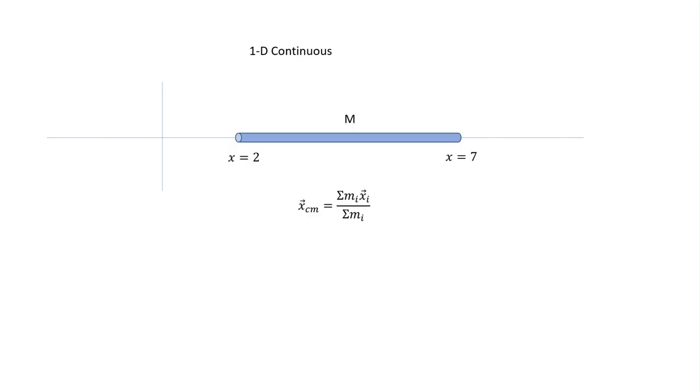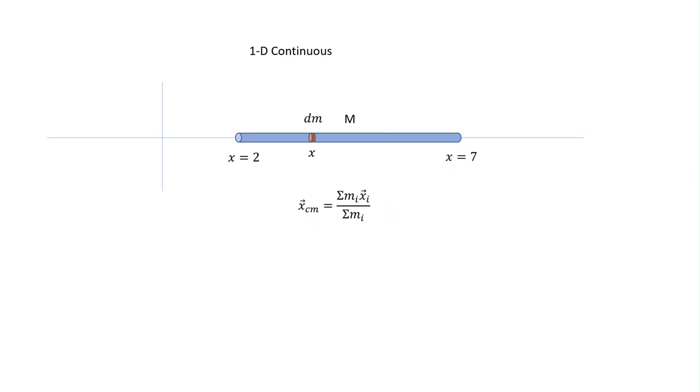So now let's get crazy. Okay, here we go. 1D continuous. So here's my formula. It should still work. The problem now is I have one end at x equals 7 and one end at x equals 2. I never had that before. I always said that the particle was in one place. Now it's in 2 places. What do I do? This is a bit of a problem.